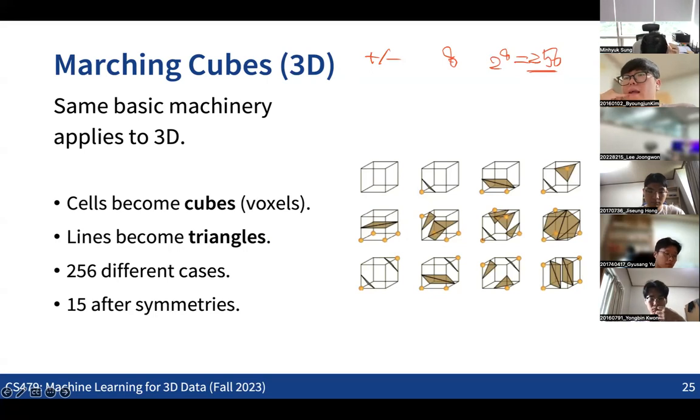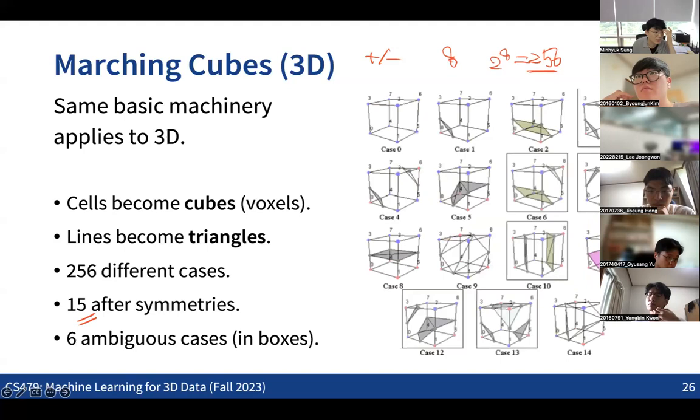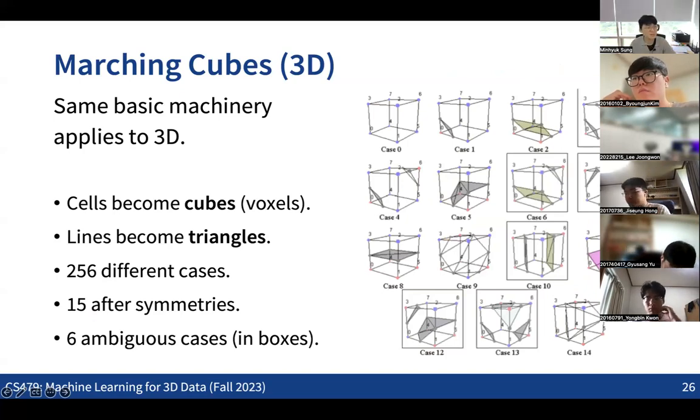Then after that, we can consider grouping all the equivariant cases, right? After grouping all the equivariant cases, we're going to have 15 groups, and among those 15 groups, there will be 6 cases where we're going to see some ambiguities. For those ambiguities, we can also consider subsampling the grid, or just choosing one of the possible cases. So this is the very basic idea for marching cubes and also marching squares.